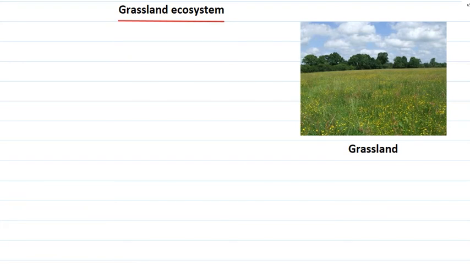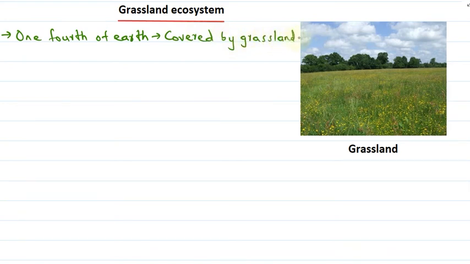It is considered that one fourth of our earth is covered by grasslands. As we know, grasslands comprise grasses, and the rainfall here is such that it supports the growth of grasses, as the average rainfall is between a desert and a forest.